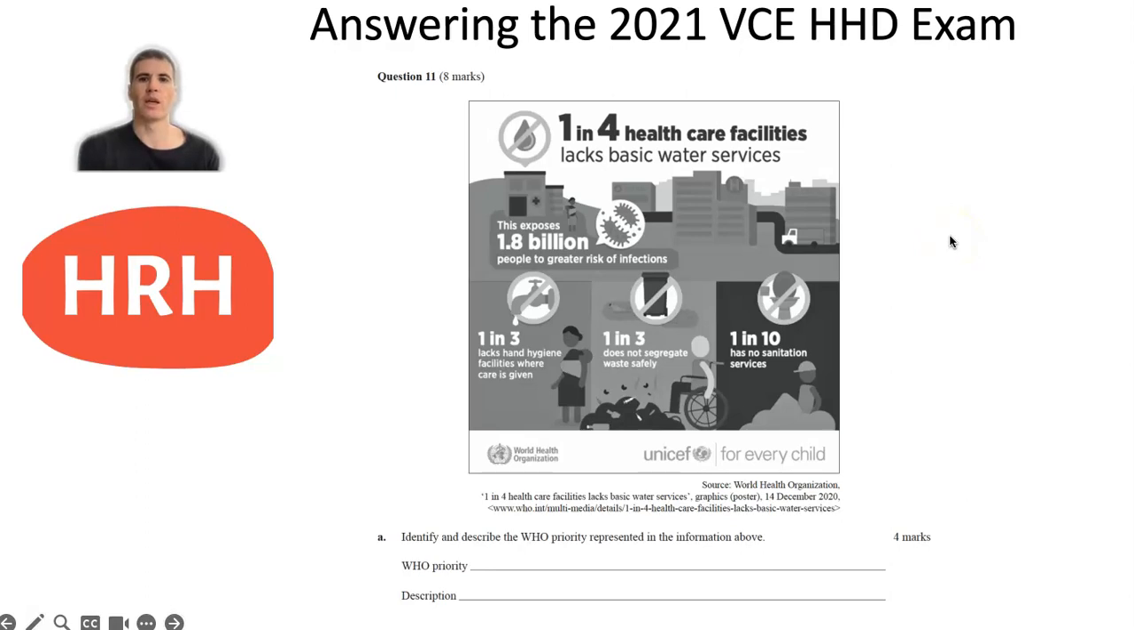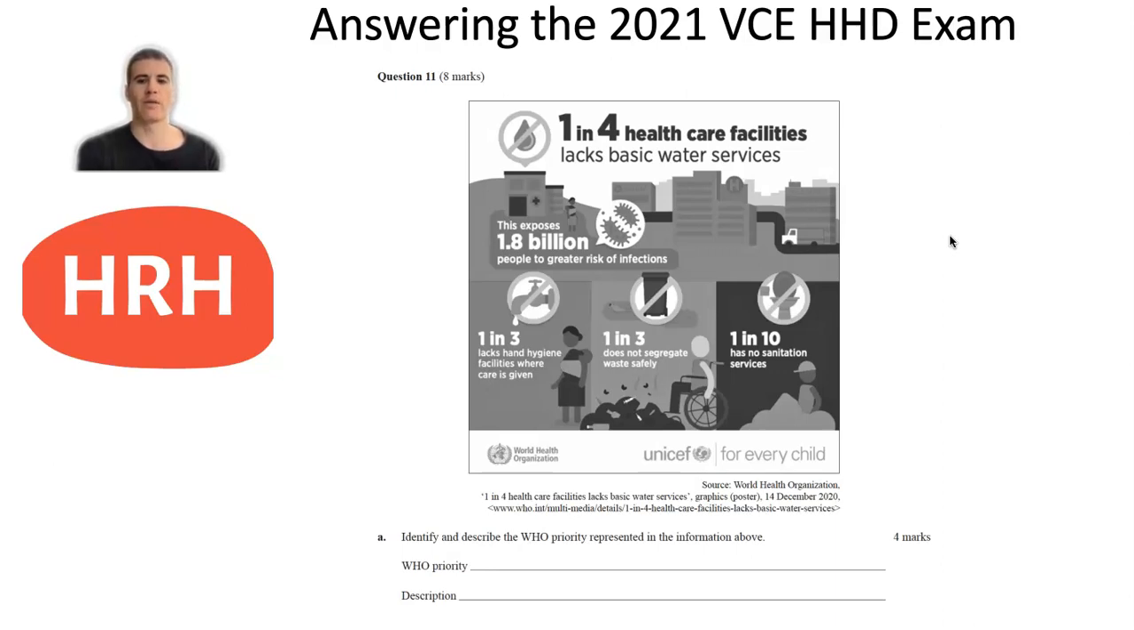You can see here question 11 from the 2021 exams with 8 marks, and it started with this infographic that said 1 in 4 healthcare facilities lacks basic water services. This exposes 1.8 billion people to greater risk of infections. It says 1 in 3 lacks hand hygiene facilities where care is given, 1 in 3 does not segregate waste safely, and 1 in 10 has no sanitation services. You can see that that was by the WHO and UNICEF, the United Nations Children's Fund.